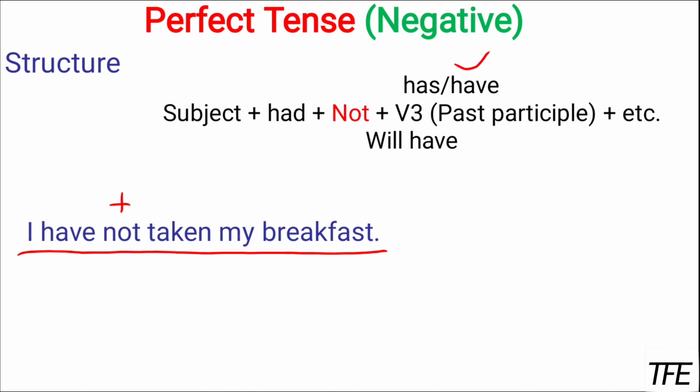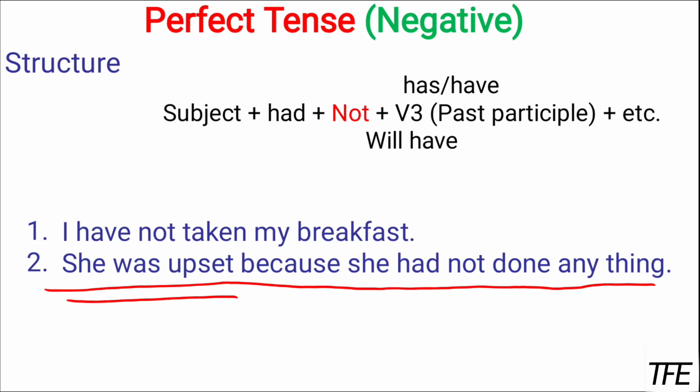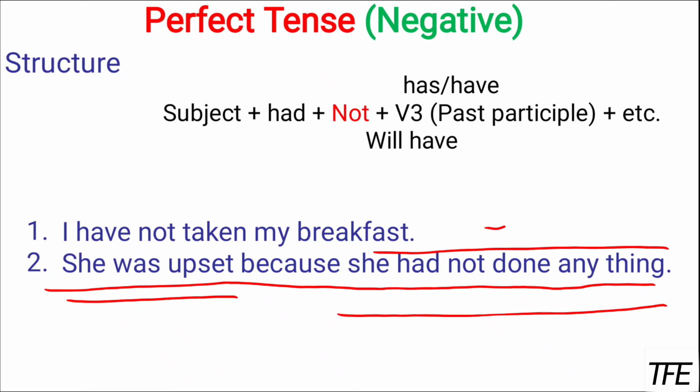I have taken breakfast. It means that I'm complete with my breakfast. I'm done with my breakfast. But once I have not taken breakfast, it means that I'm not done with my breakfast. I'm still taking it, or maybe I'll take it later. And she was upset because she had not done anything. Here you can see that the very first sentence is in past indefinite, and then we have past perfect, because it doesn't matter which sentence comes first in your speaking or writing, the action matters. So this action happened first. She had not done anything. That's why she was upset.